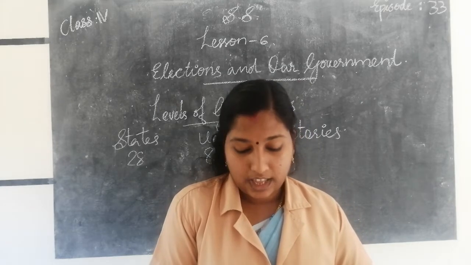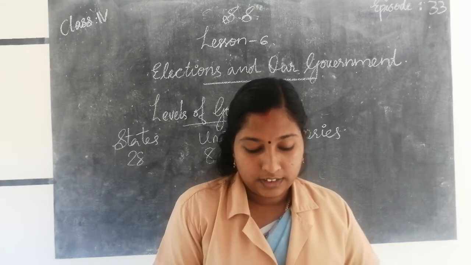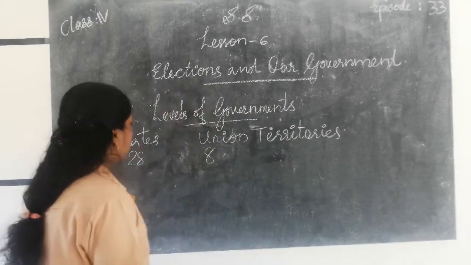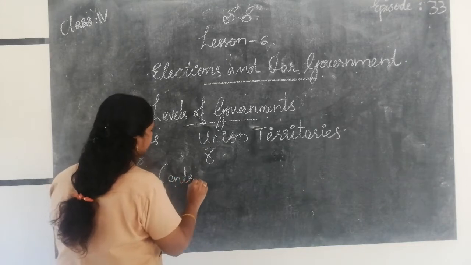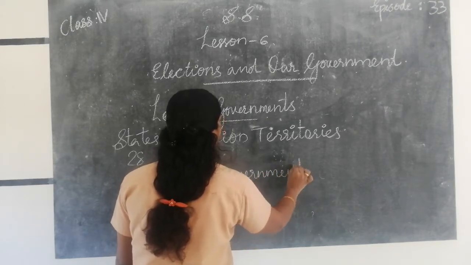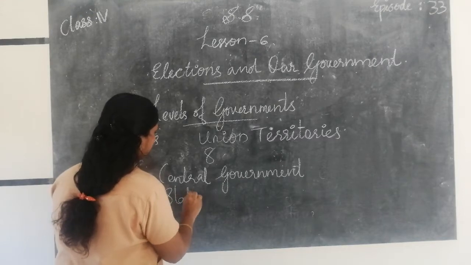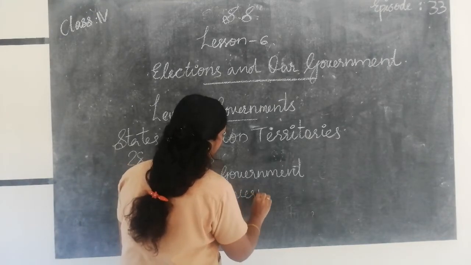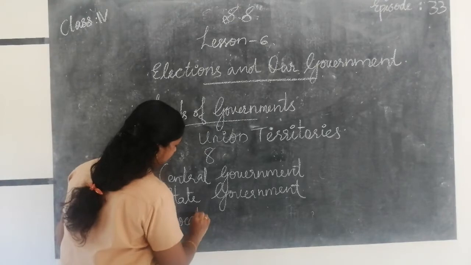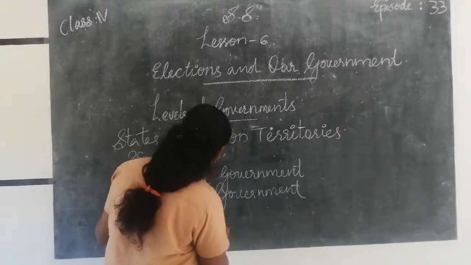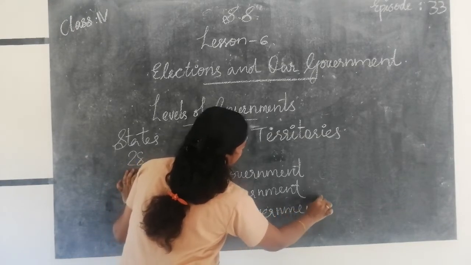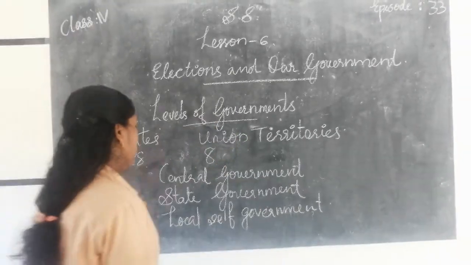There are different governments: central government, state government, then local self-government.